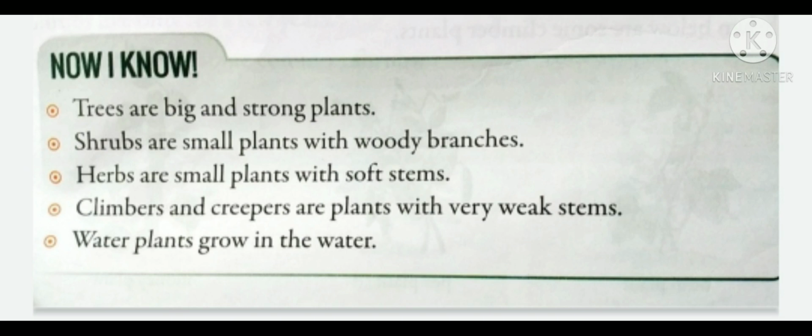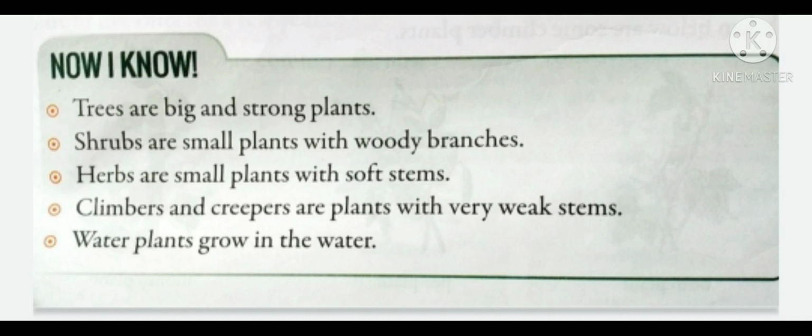Climbers and creepers are the plants which have a very weak stem. Climbers climb on the wall or they take the support of a stick or a wall to climb up, and creepers are the plants which grow along the ground. And there are water plants also that grow in the water, and some plants even grow under the water.